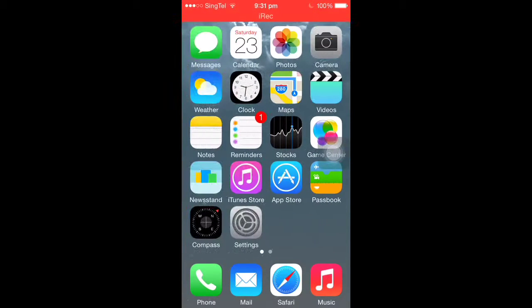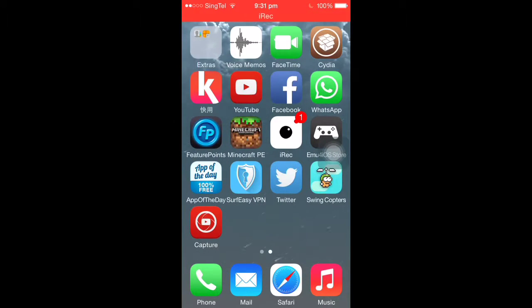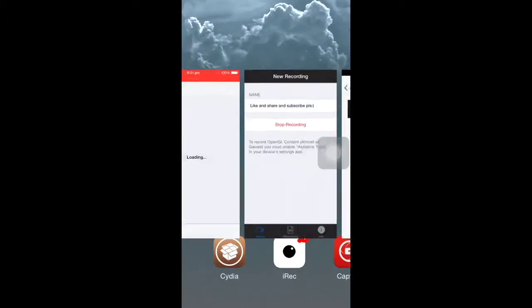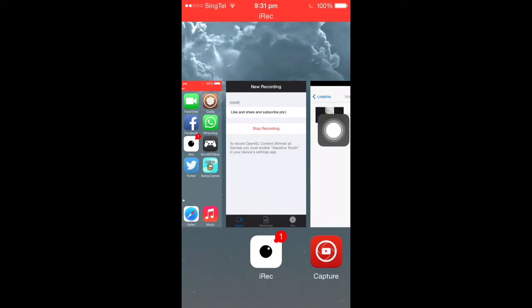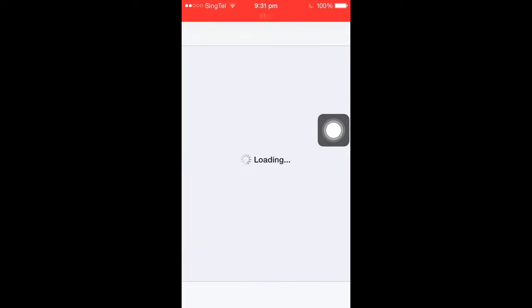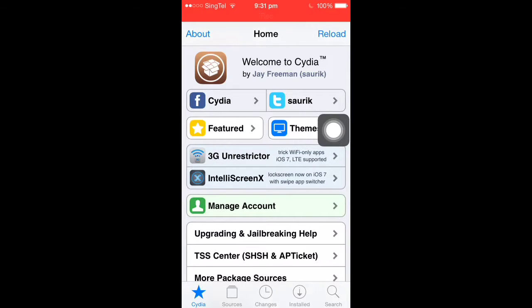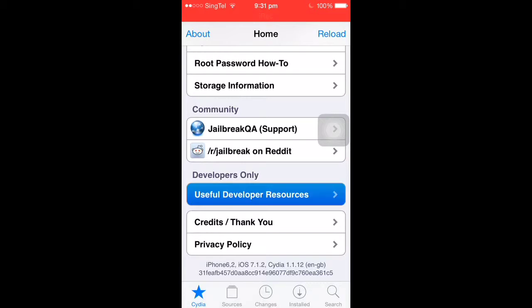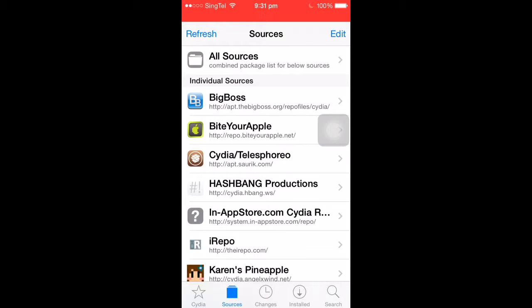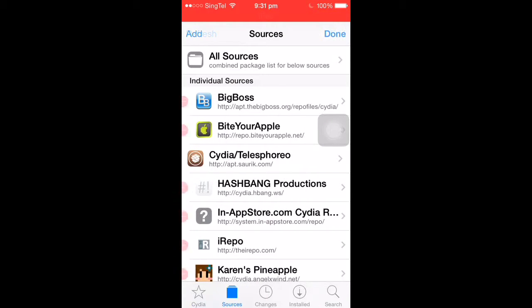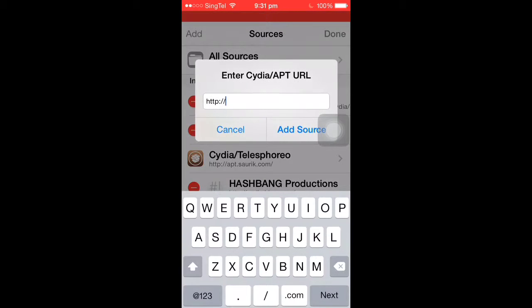Hey guys, today I'm going to show you how you can get Animate fully fixed and functional on iOS 7, and this is what you gotta do. Go in Cydia, Excel, you'll be greeted with this page. Go to sources, tap edit, add,